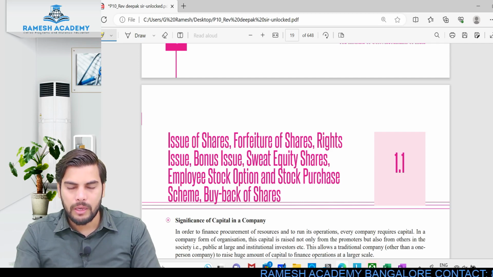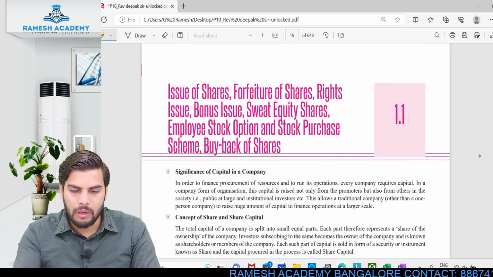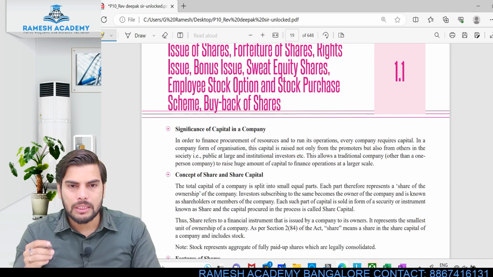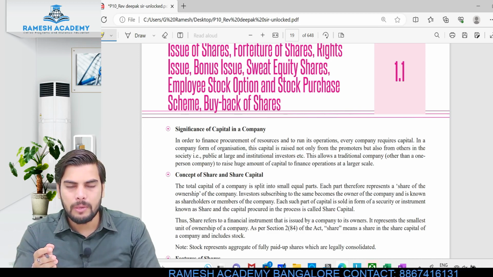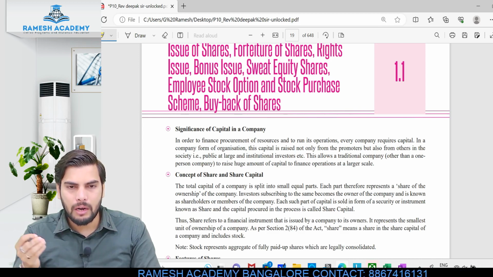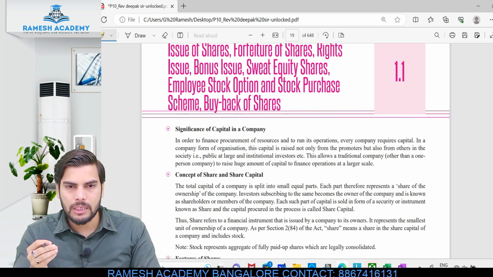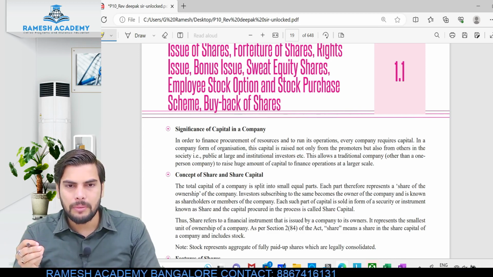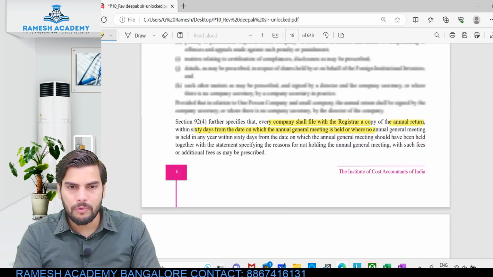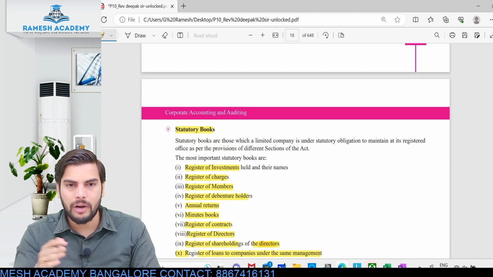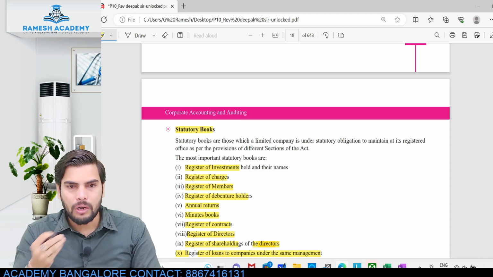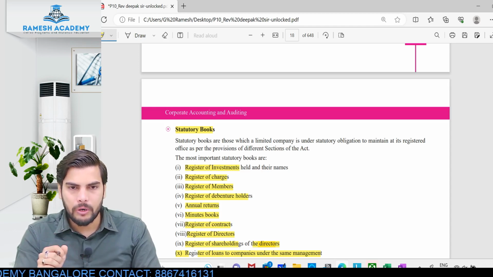So we'll stop over here. In the next class, we'll be talking about the most important aspect, that is the issue of shares and debentures. Over here, we'll be learning about the journal entries or accounting treatment with respect to the issue of shares, forfeiture of shares and reissue of shares. As I initially mentioned, make sure that you go through whatever we discussed in today's class. Try to cover the stuff we discuss each and every day on that particular day itself.